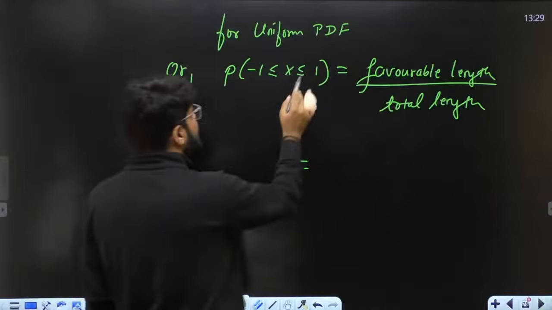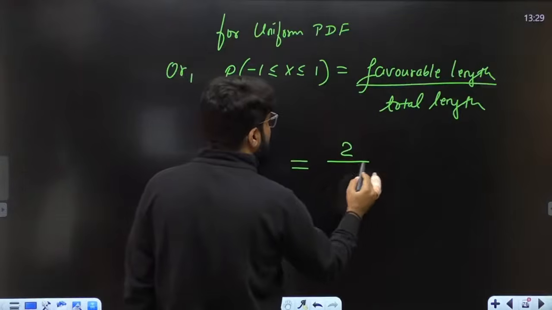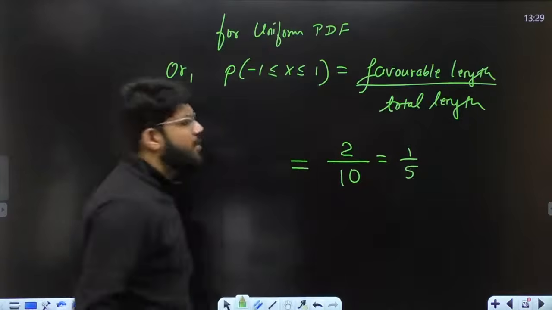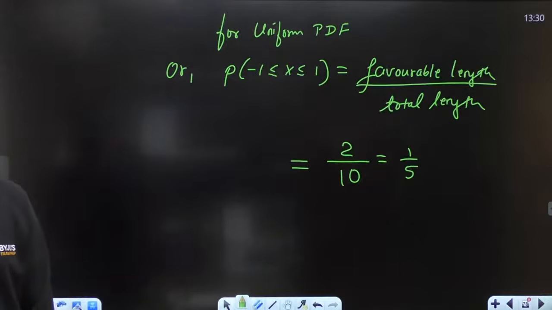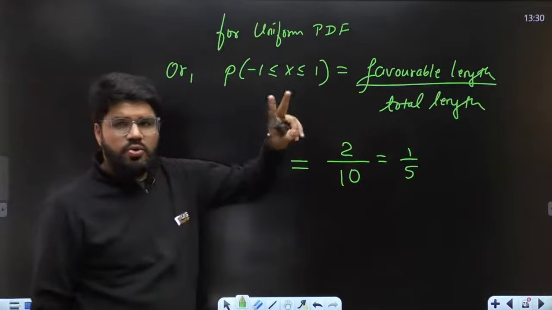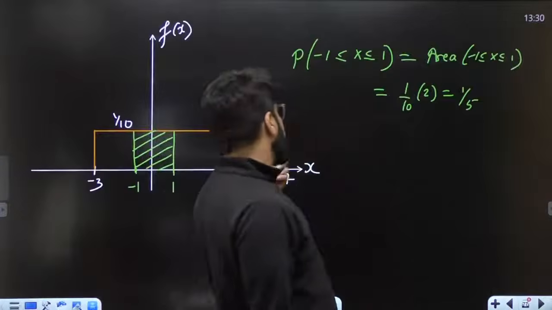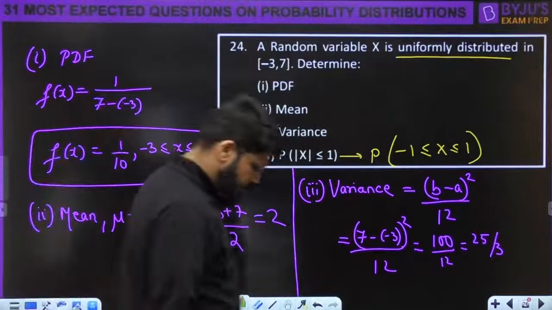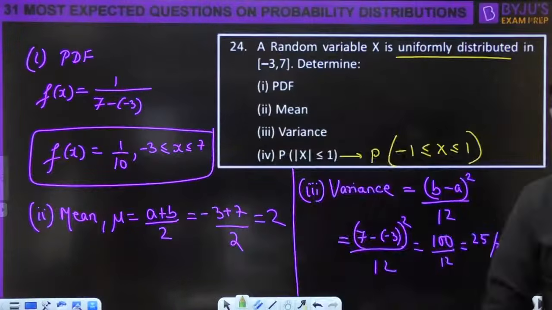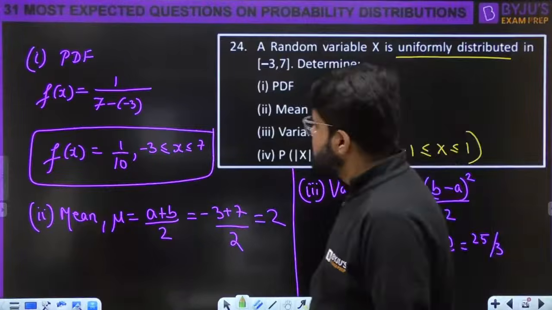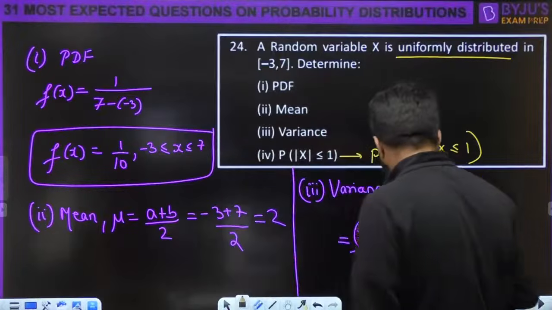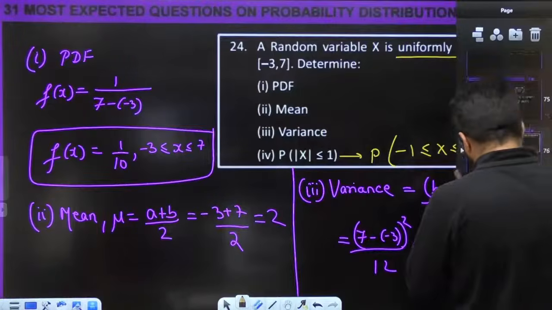What is the favorable length? -1 to 1, favorable length हो गयी 2. Total length is 10. So it is 1 by 5. That also you can directly apply. Favorable length -1 to 1 is 2. Total length is 10, that we have already known, -3 to 7. So directly you can say it is 2 by 10. Okay. This was the number 24.